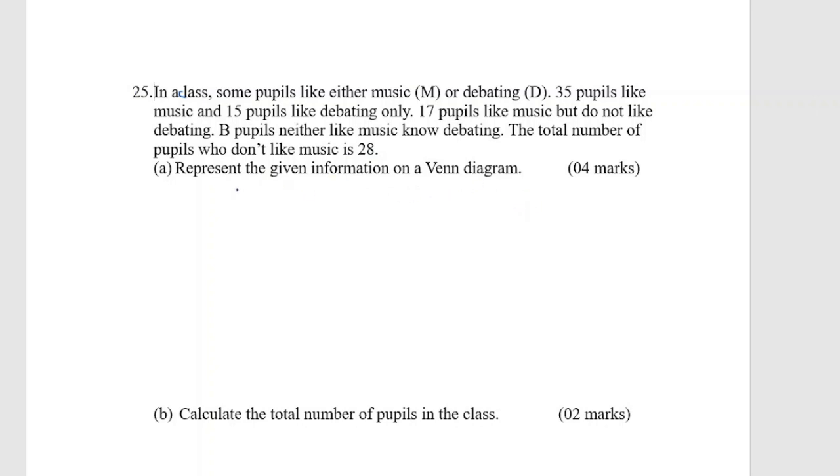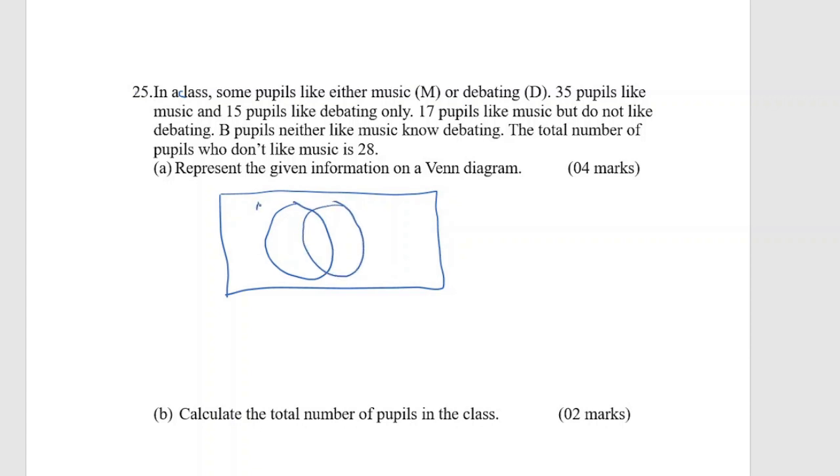Now in this question, they did not give us the Venn diagram, so it was for us to draw it from scratch. So you have to draw your classroom. In this classroom, we have members, and these members divide themselves into two groups. One group is taking in M, that is music, and another group is going in for debate, and we don't know how many members are there. They are telling us that 35 people like music, meaning that all the members in the section for music are 35.